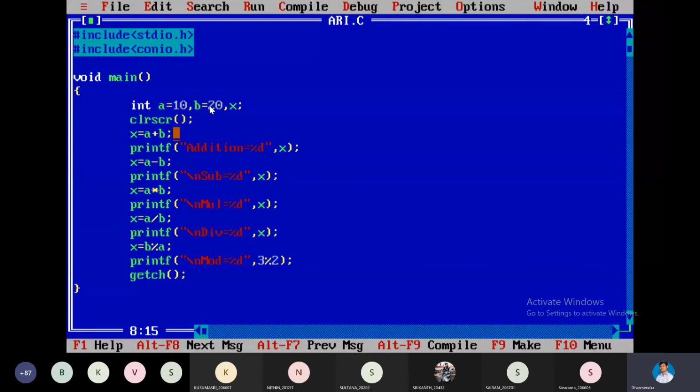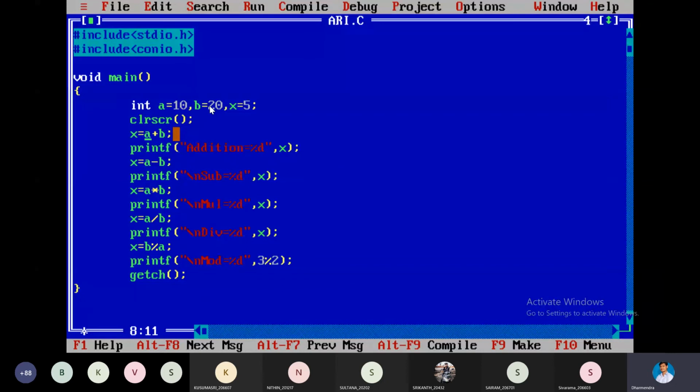Now, let us go for assignment operators. See, equal is the assignment operator. Here I am taking, for example, x value also I am taking some value. x is equal to 5.